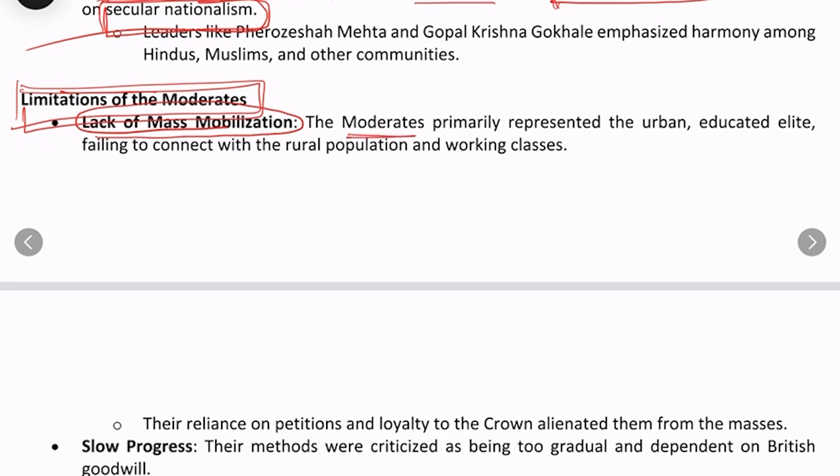Because the moderates primarily represented the urban educated elite, they failed to connect with the rural population. They were educated elites, belonging to urban areas, educated in foreign institutions. So they were well-off people, and that's why they could not connect with the rural population or the working class.